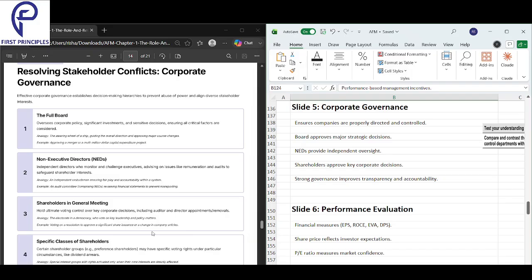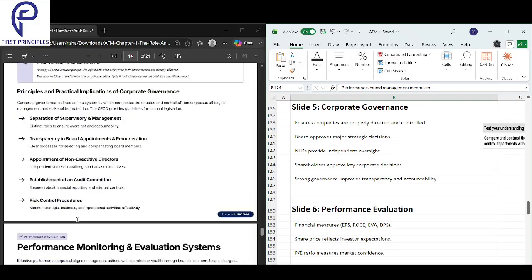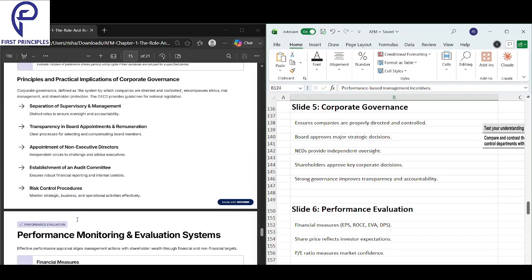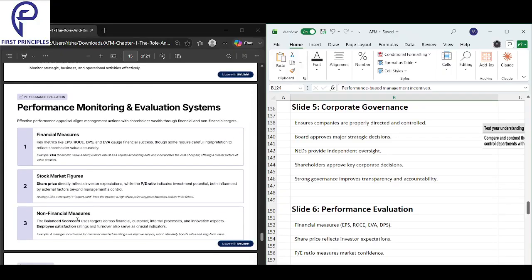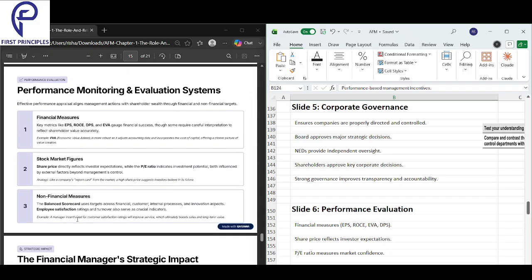So this is about corporate governance, and it's purely around NEDs providing independent oversight, shareholders approving key decisions, strong governance improving transparency and accountability, and boards approving the strategic decisions, which is very important. Along with that, it ensures companies are run and controlled with the best intention, such that no stakeholders' or shareholders' best interests are damaged or not aligned. So that is very important. That's about corporate governance.